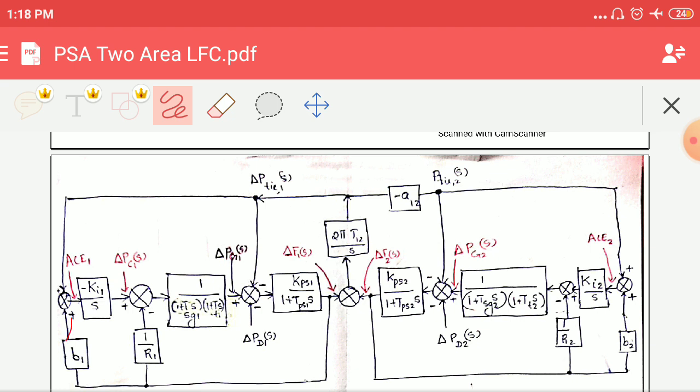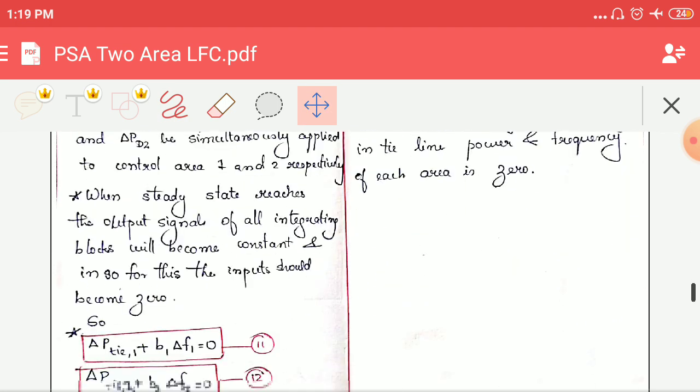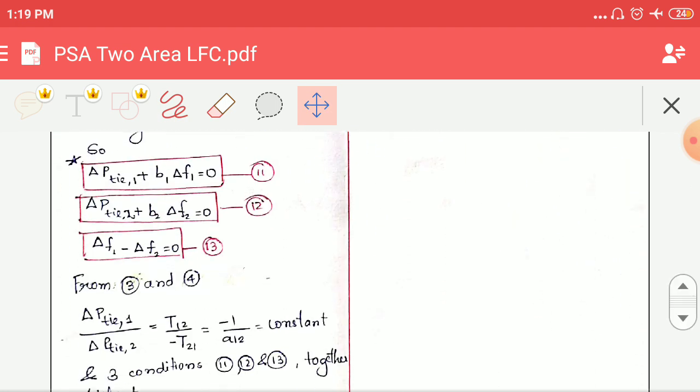Okay, B1 into delta F1 of s and delta P tie 1 of s together are entering the first controller. So we can say delta P tie 1 of s plus B1 into delta F1 of s is the input to the first controller. Similarly, go through the inputs for the other two controllers and you can formulate these three equations.